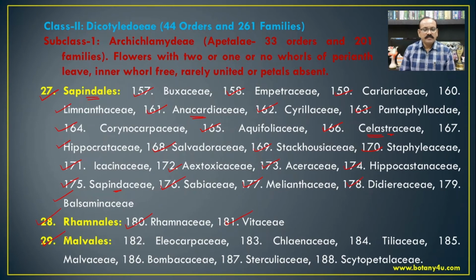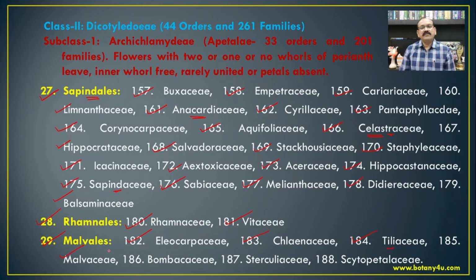Then Malvales, which includes the Elaeocarpaceae, then Chlaenaceae, Tiliaceae, that is Grewia tiliaefolia, Triumfetta, Corchorus. These are the most common members from the Tiliaceae.